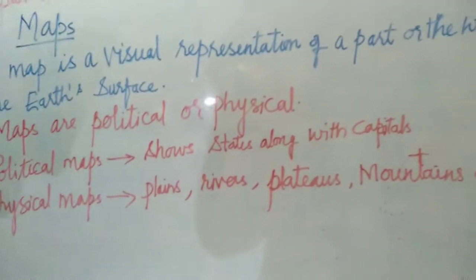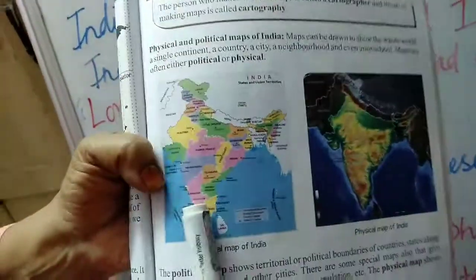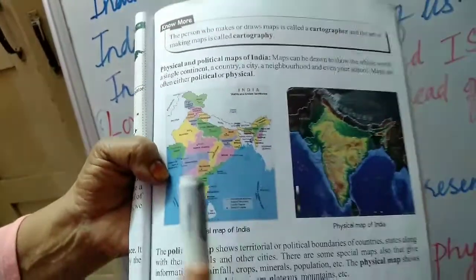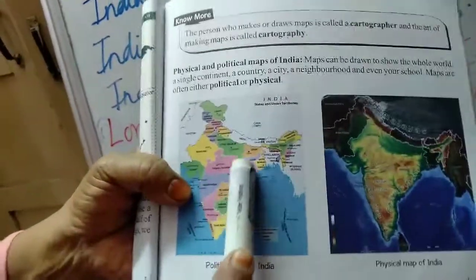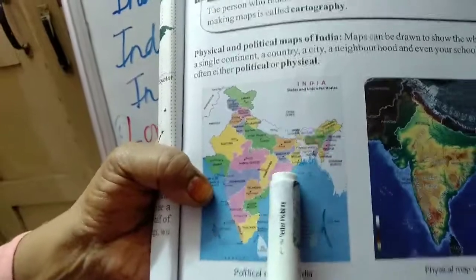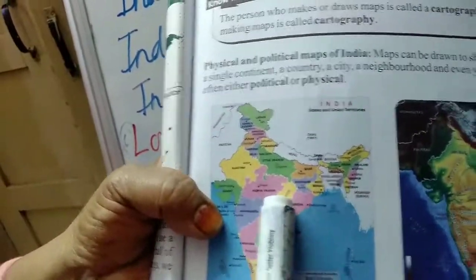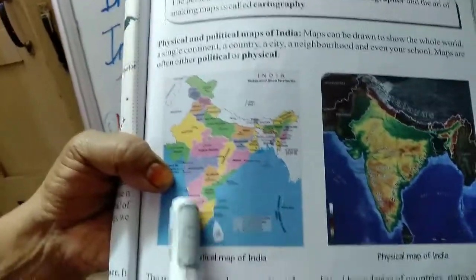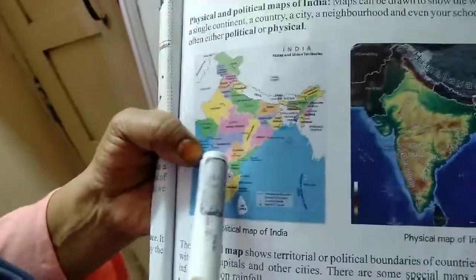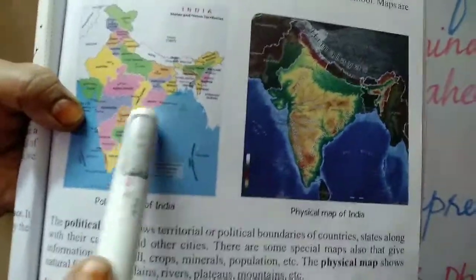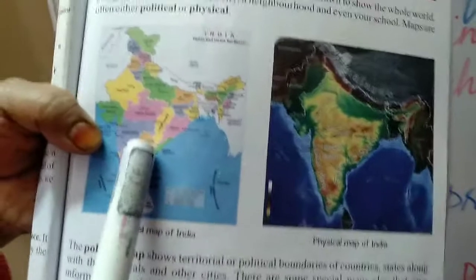So maps are of two types: physical map and political map. This is a physical map and this is a political map. Political maps show the boundaries of each state and their capital, the name of each country and its capital, and each city, neighborhood and border.